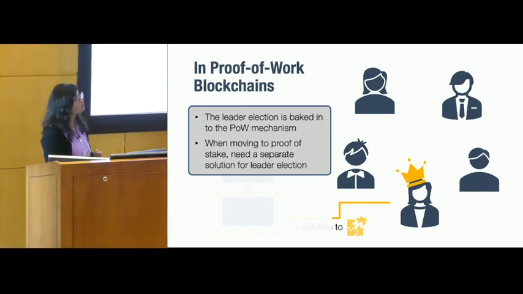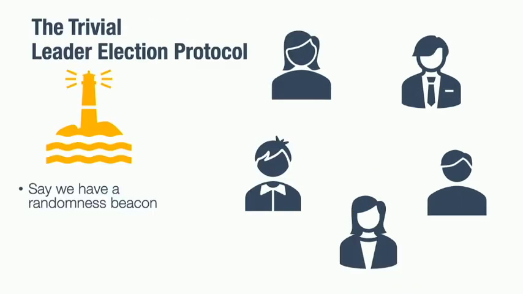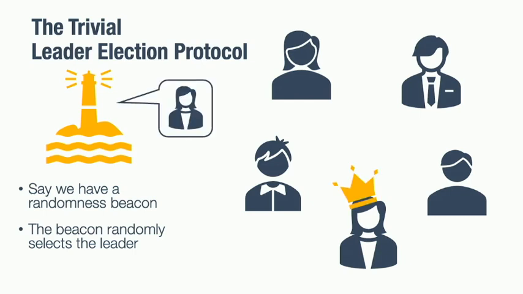But the problem is when we move to proof of stake, there is no such implicit leader election. So we need some sort of a separate protocol to choose the leader. Alright, so now let's try to design a leader election protocol that is fair and unique. Let's make our lives easier by assuming that we have a randomness beacon which is good and also publicly verifiable. It turns out that with such a randomness beacon, it is pretty much trivial to make a leader election protocol. What we do is we simply use the randomness beacon to choose one party out of the list of parties. And this is trivially fair and unique if we are using a good beacon.